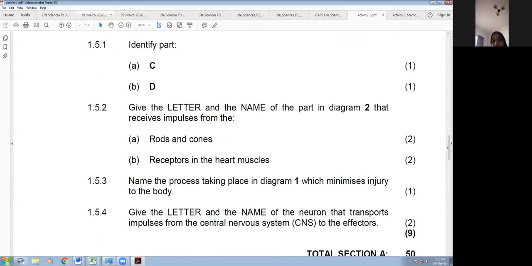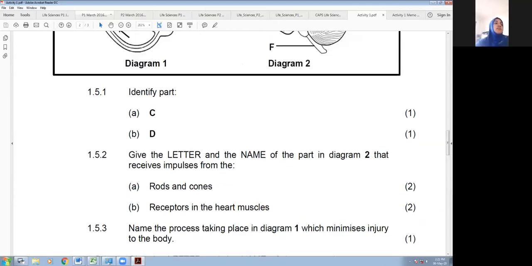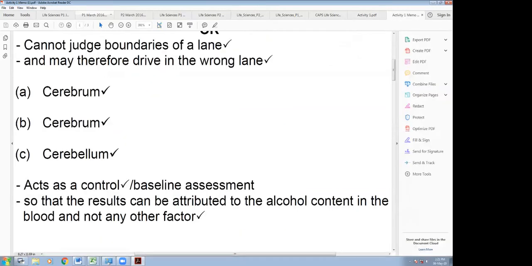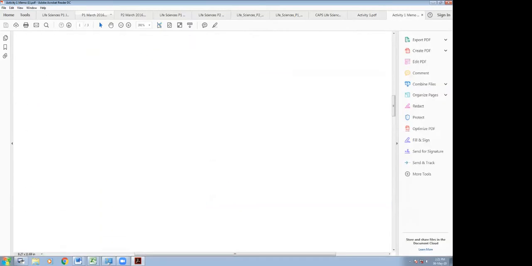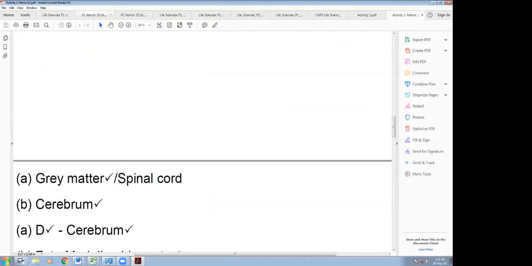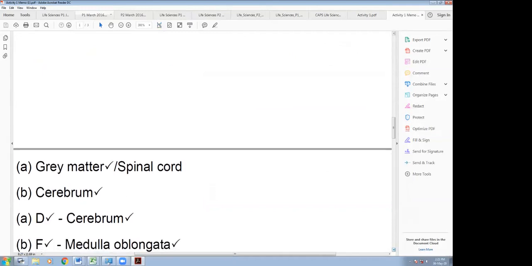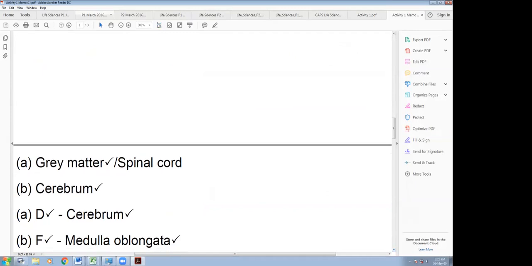Okay, 1.5.3. Okay, so let's just look at the memo. You can see that we've got the same answers as we've been giving so far. Right, you said gray matter or spinal cord, they accepted there. Cerebrum, and then here D, one mark for the letter D and 1 mark for the name cerebrum, and then 1 mark for the letter F and 1 mark for the word medulla oblongata. If you just say medulla alone, it's incorrect, right? It has to be the entire thing, medulla oblongata.